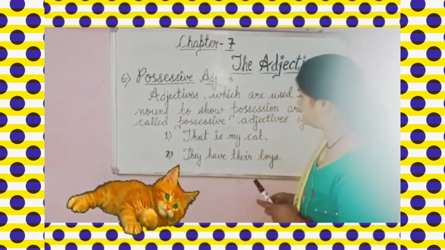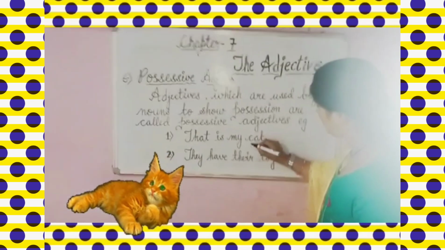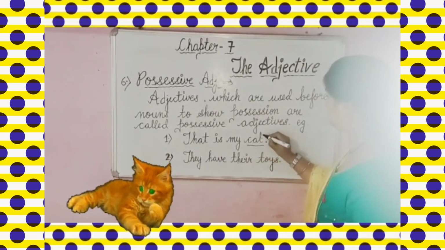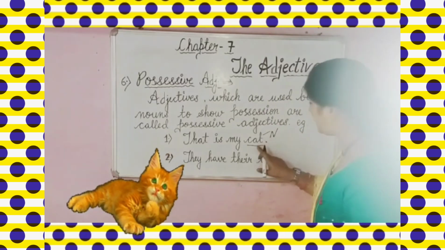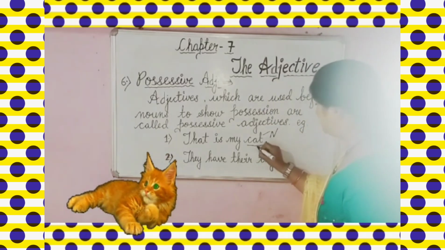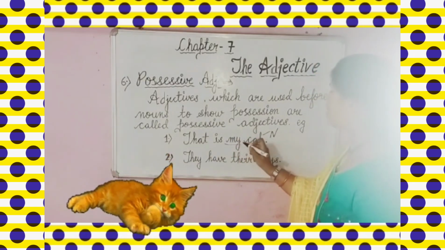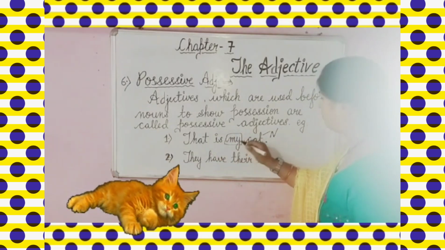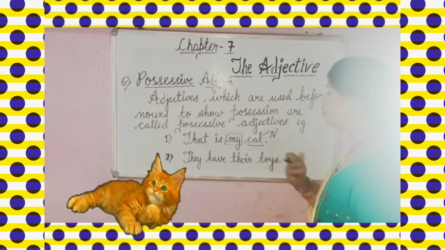So here you can see that it is written before the noun. In this sentence you can see this cat. It is a noun. Cat is a noun because it is the name of an animal. And just before the noun you can see one word, my. So this word my is showing that this cat belongs to me.